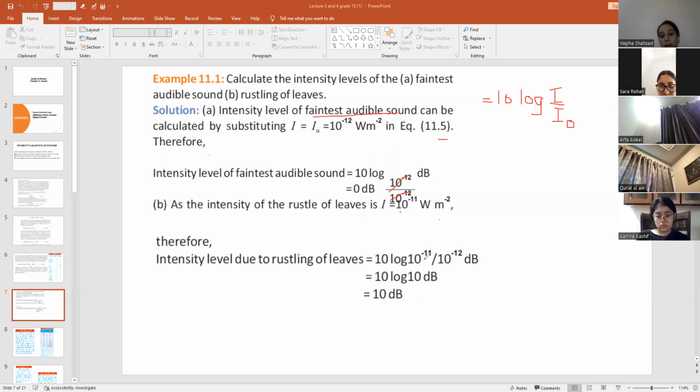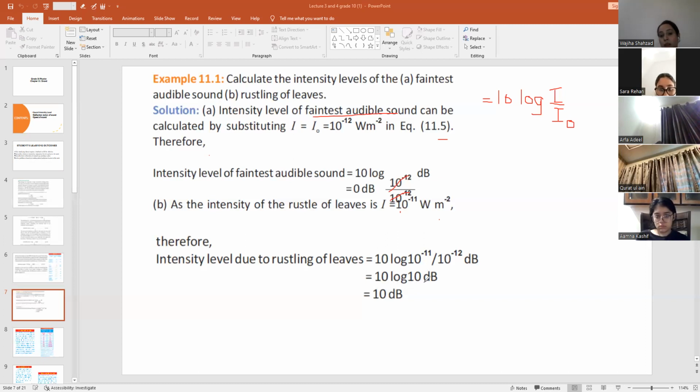So if you simplify it, minus 11 minus of minus 12, when minus 12 comes from the denominator to the numerator, it will be plus 12. So minus 11 plus 12 is equal to plus 1. So 10 log 10 dB. Log 10 is equal to 1.